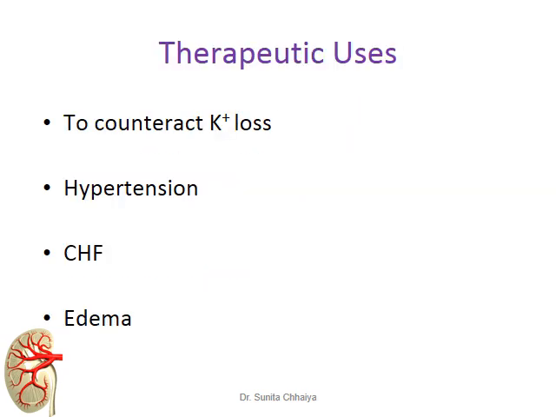Regarding the indication, the basic therapeutic use of spironolactone is to counteract potassium loss in case of hypertension, congestive heart failure or edematous state. Basically they are added with high ceiling or thiazide diuretics.